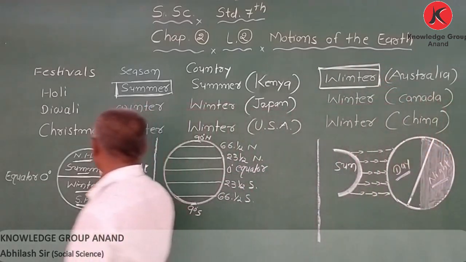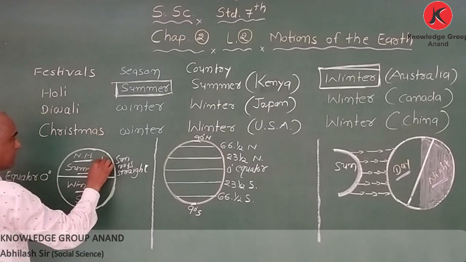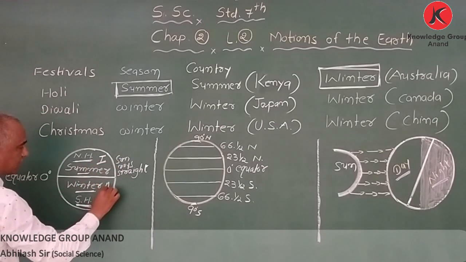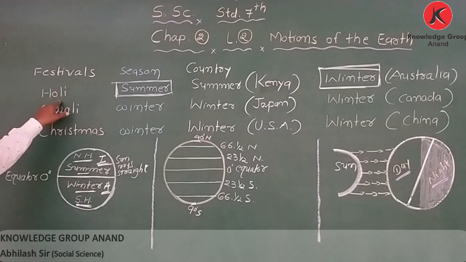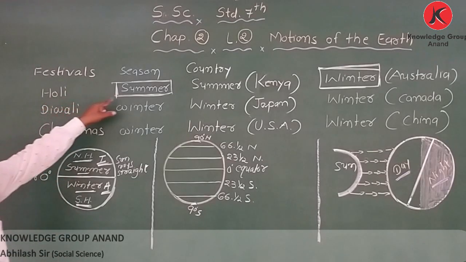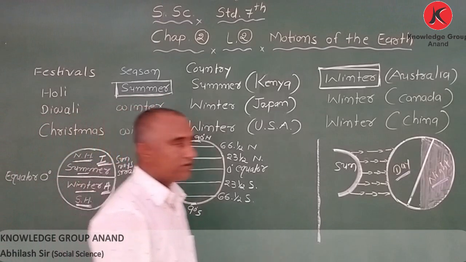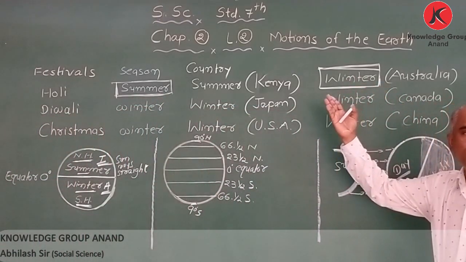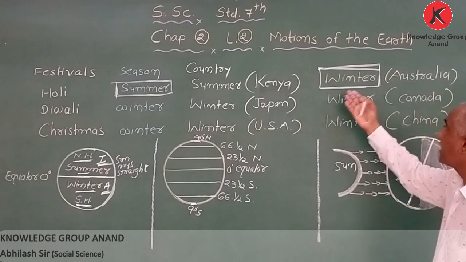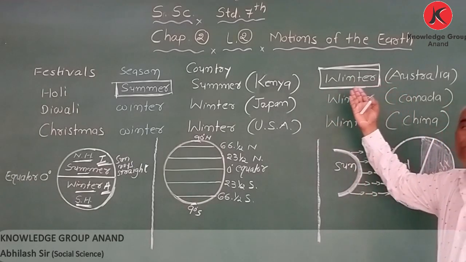Why? Because India is in the northern hemisphere while Australia is in the southern hemisphere. Got it? So we celebrate Holi in summer. At the same time in Australia they have winter. So when we are celebrating Holi in summer, Australia has winter.